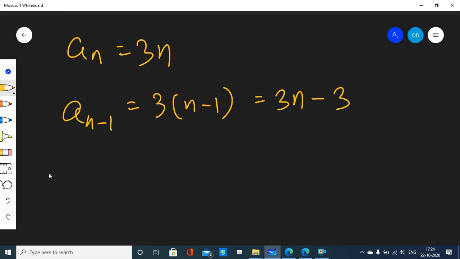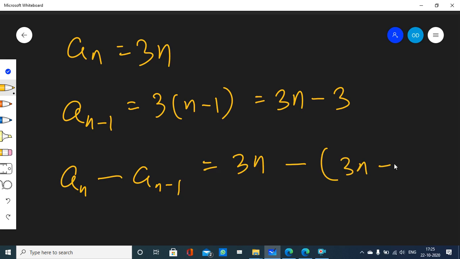Now what is the third step? Find an minus an minus 1. That was the third step. So this is 3n minus, what is an minus 1? 3n minus 3.